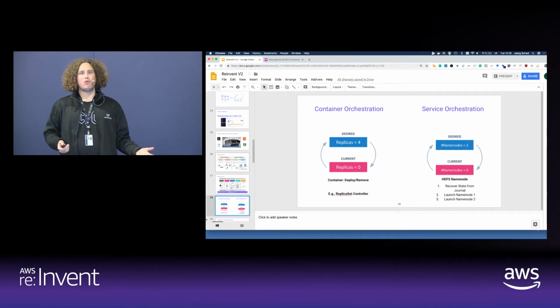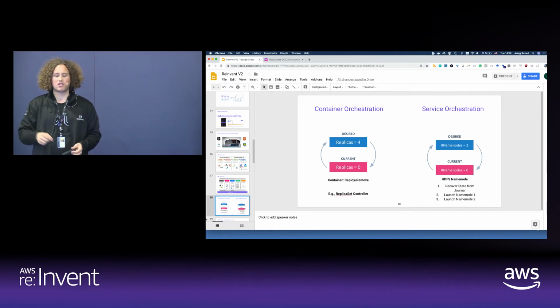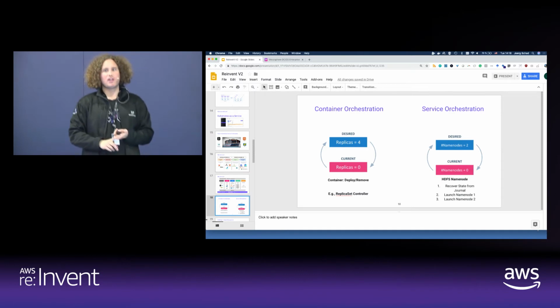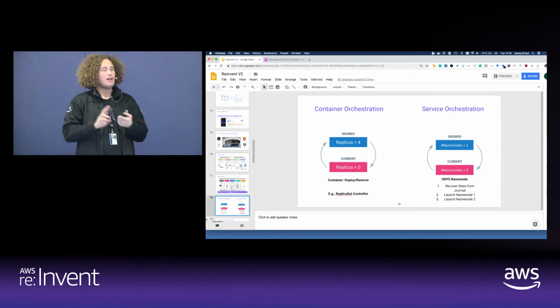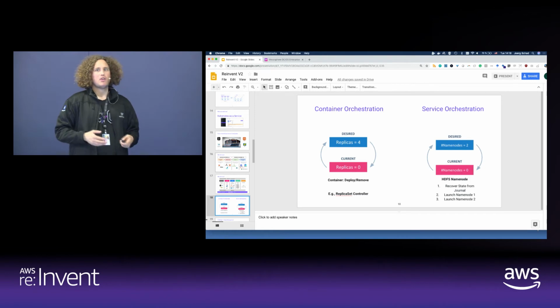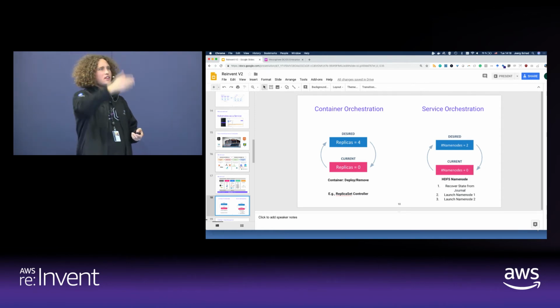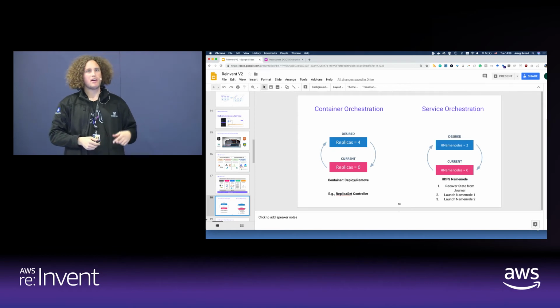What do we have to do? We cannot simply, as in the container orchestration case, go in and start 2 of them. We first have to recover the state from the journal nodes, then we have to bootstrap, then potentially, if it's the first time, even format them. So there are a lot more steps involved to get to this target state of having 2 name nodes up and running. It's not as simple as just spinning up or killing containers.